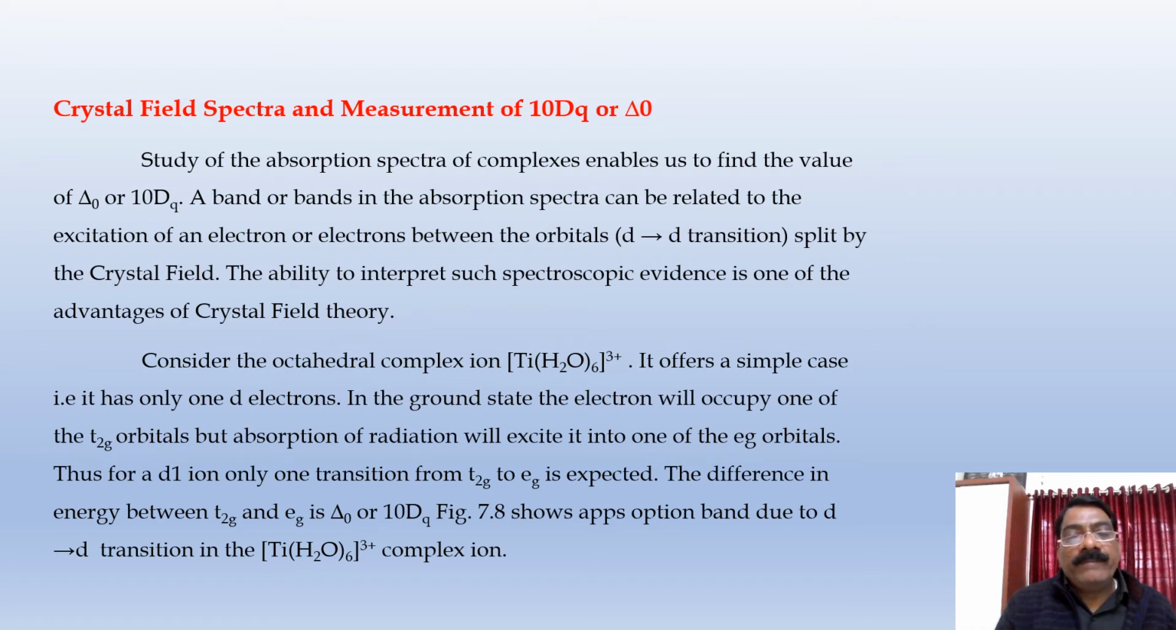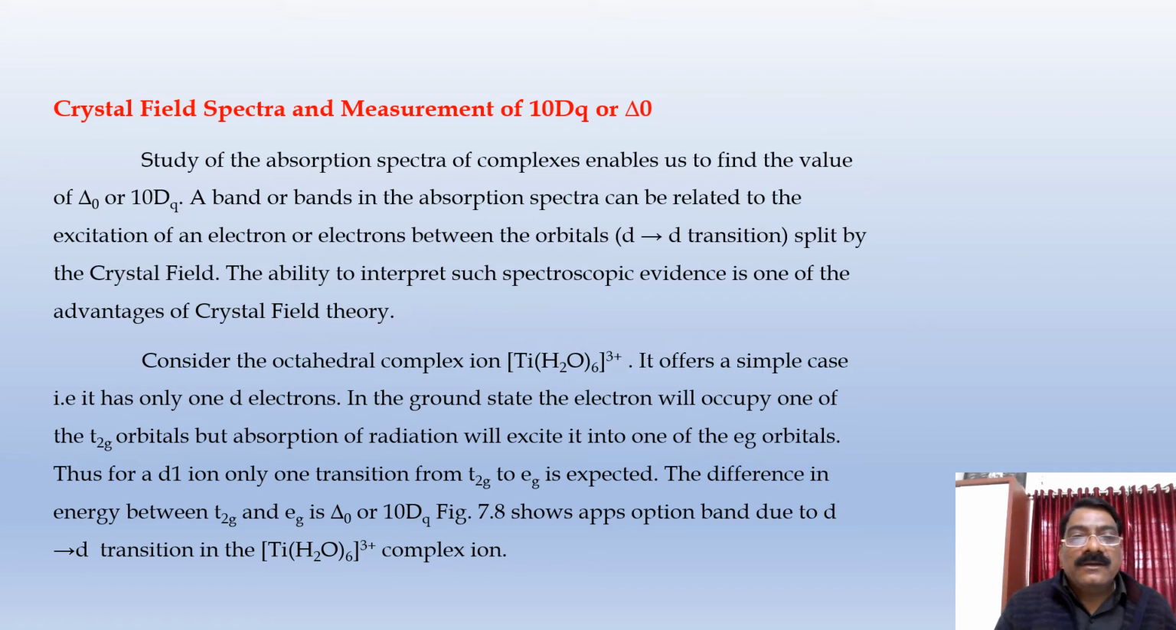A band or bands in the absorption spectra can be related to the excitation of an electron or electrons between the orbitals, that is d-d transitions, split by the crystal field. The ability to interpret such spectroscopic evidence is one of the advantages of crystal field theory.